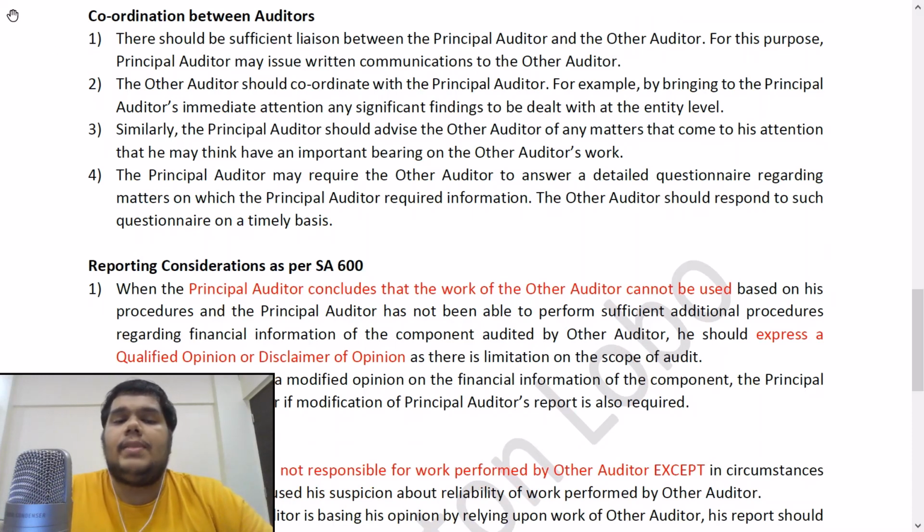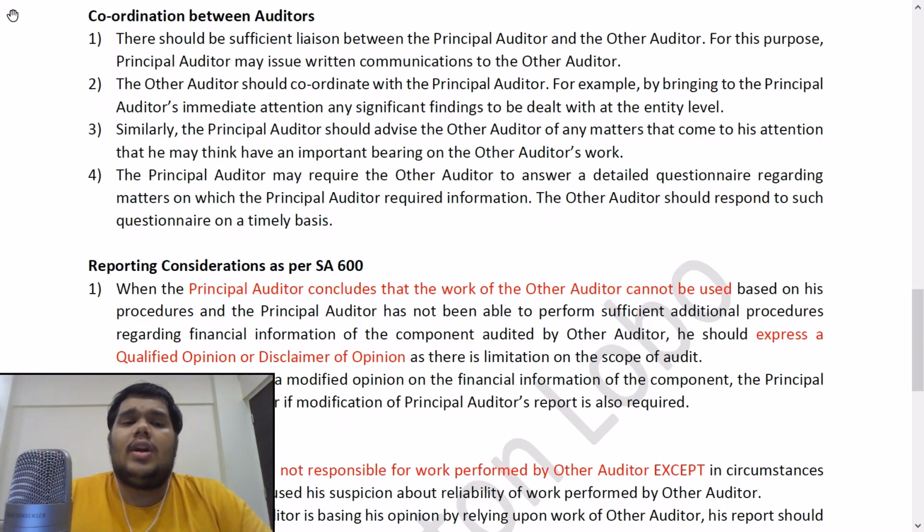Next question, coordination between auditors. Now, first point, there should be sufficient liaison between the principal auditor and the other auditor. For this purpose, principal auditor may issue written communication to the other auditor. And there should be sufficient coordination, sufficient communication between both the principal and the other auditors, because see, they may be in different countries, they may be in different jurisdictions, they may never even meet face to face, right? So in this case, communication is going to happen through a written mode only, or through email, let's say. So they should ensure that there is adequate communication to and fro between the principal and the other auditor.